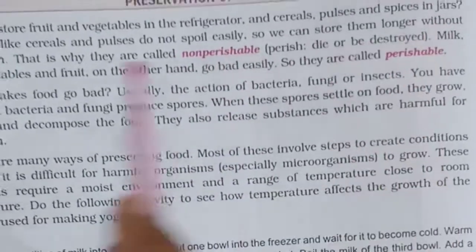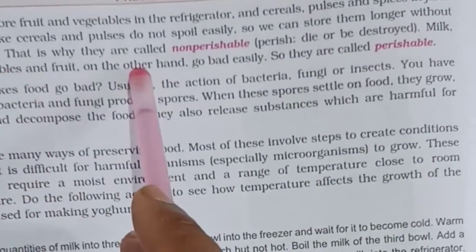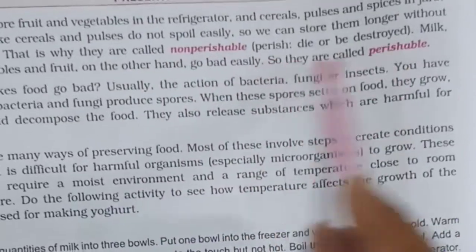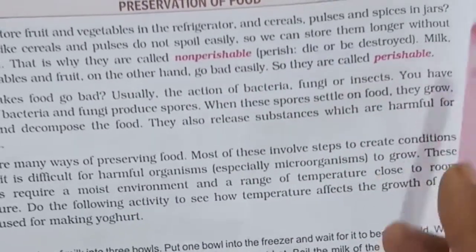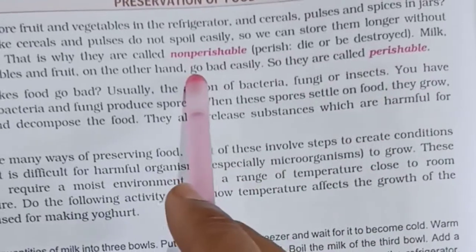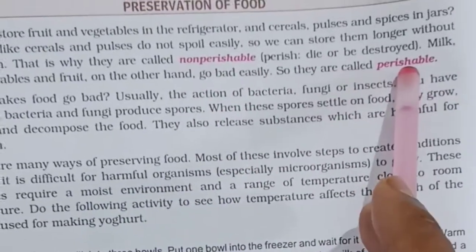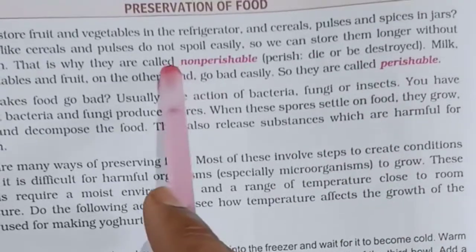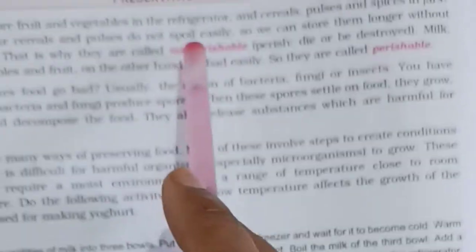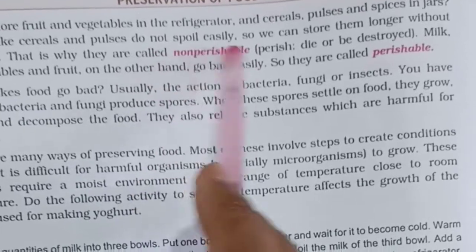Non-perishable. Milk, meat, vegetables, fruits on the other hand go bad easily, so they are called perishables. So those food materials which go bad, which get destroyed easily, are called perishables, and those that do not get spoiled by microorganisms easily are called non-perishable.